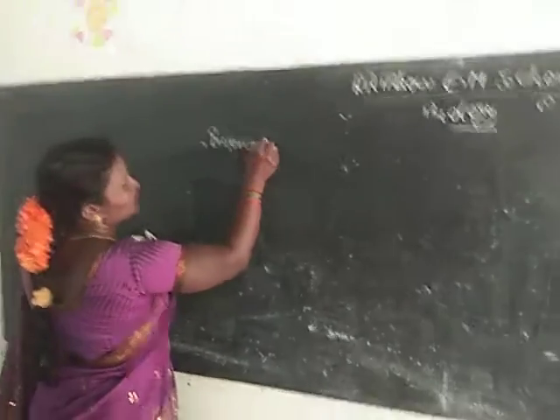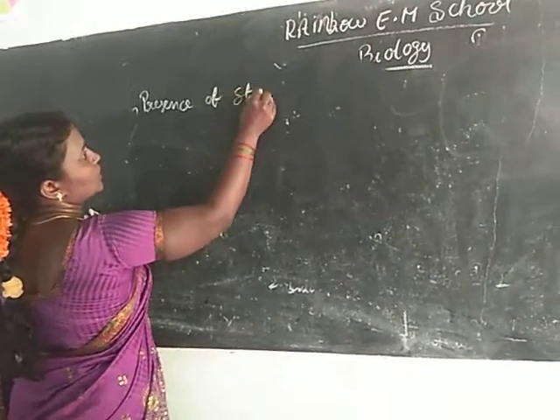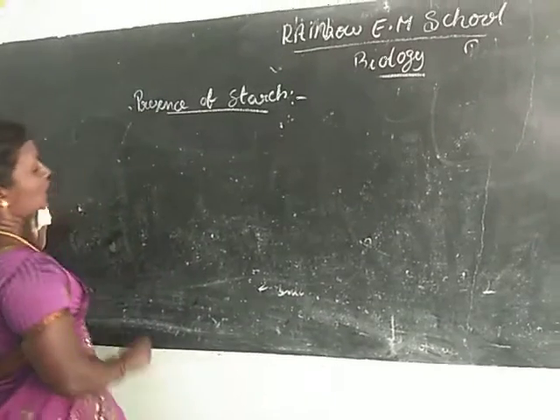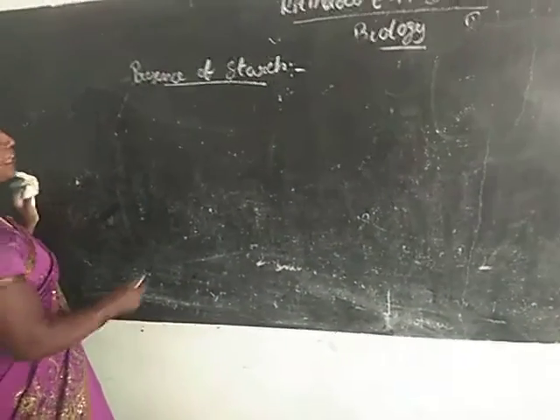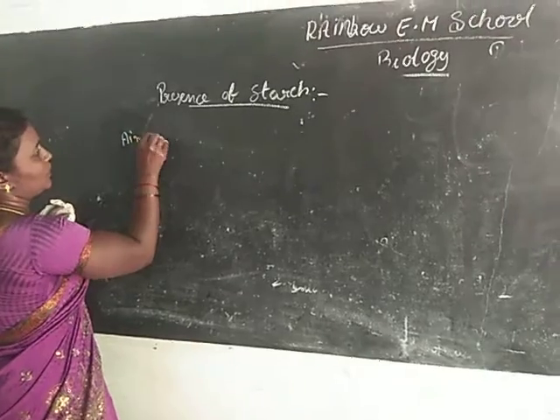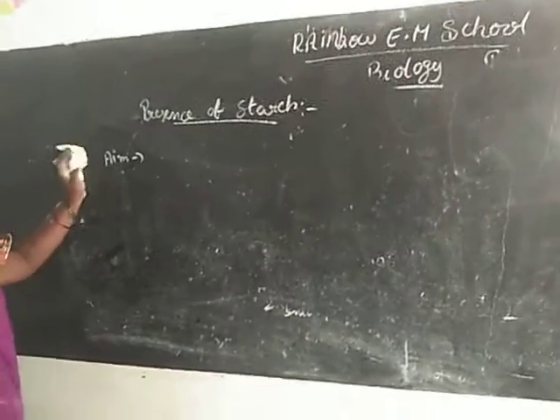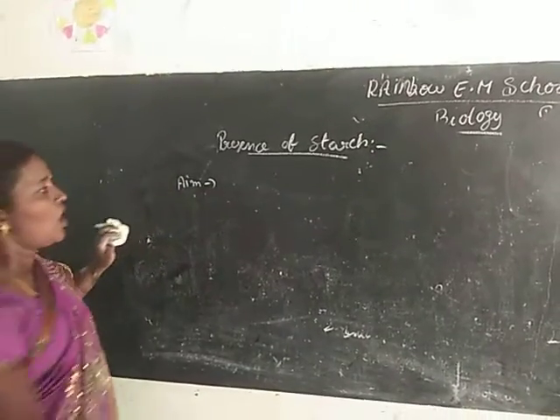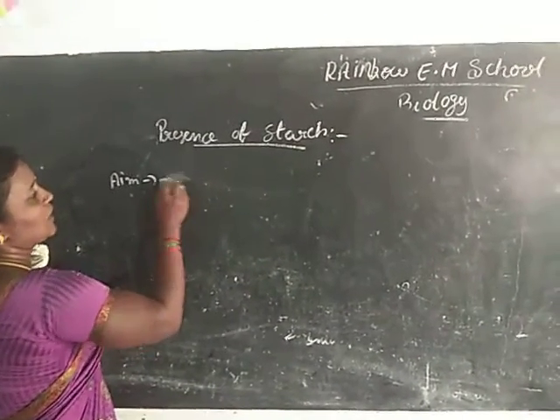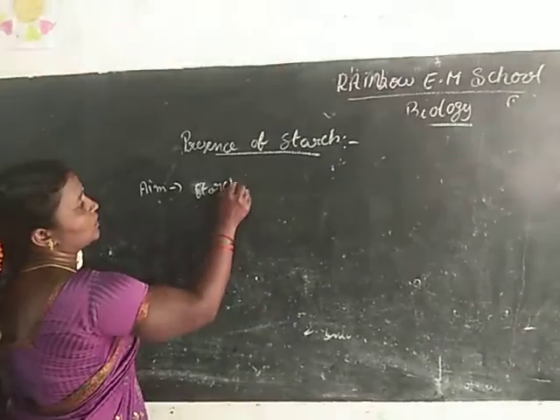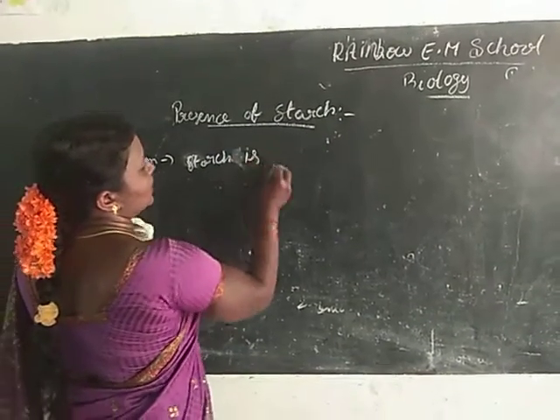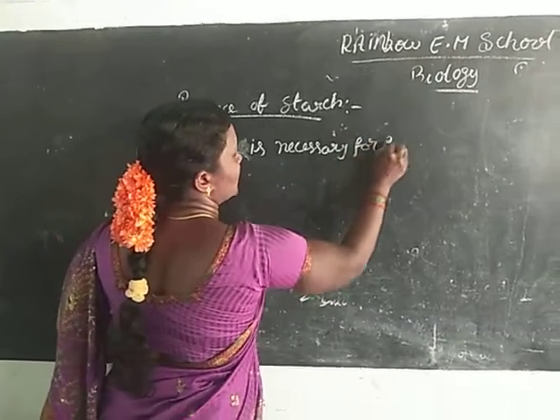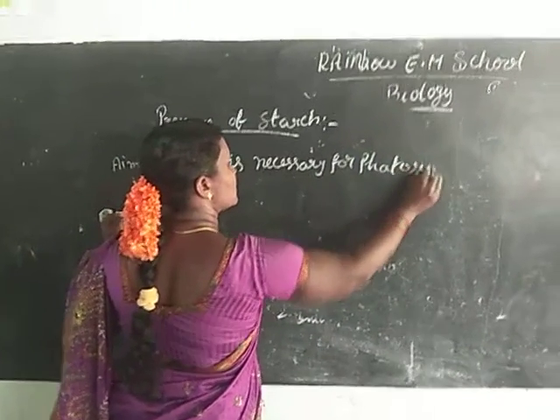Presence of starch and carbohydrates. Okay, presence of starch. First you take the procedure. The aim is to show that carbohydrates or starch are necessary for photosynthesis. Necessary for photosynthesis.